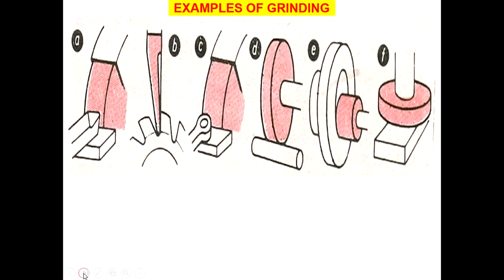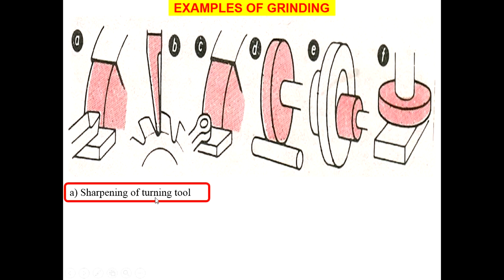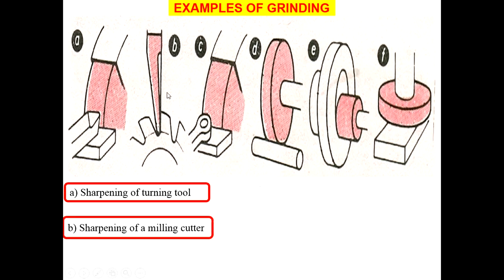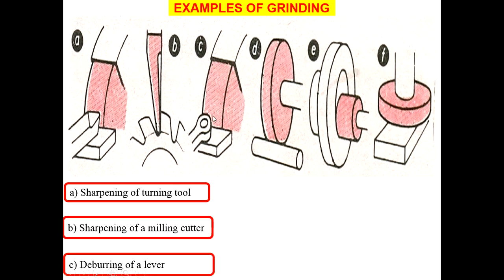So let's have the examples of grinding. What are the different examples of grinding? Grinding is used for sharpening of tools. Generally in the machine shop, when the tool becomes blunt or is not able to cut, the grinding wheel is used for sharpening of the turning tool. This is the most widely used operation of the grinding wheel. Then sharpening of the milling cutter: again, when the milling cutter becomes blunt, we can use the grinding wheel for sharpening it. Then deburring of a lever. This lever can be deburred with the help of the grinding wheel.